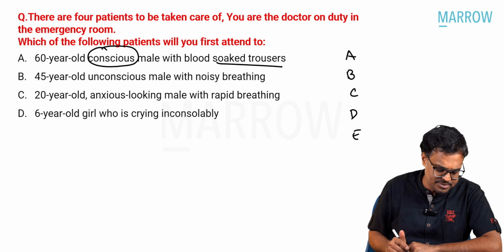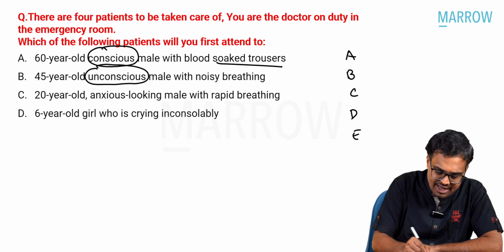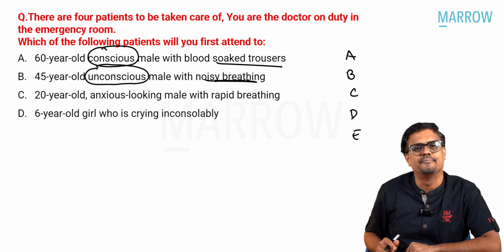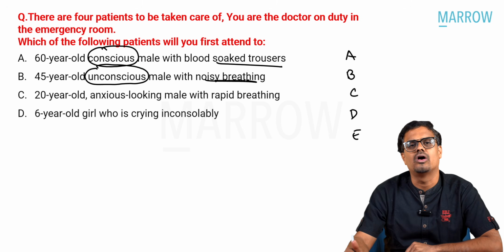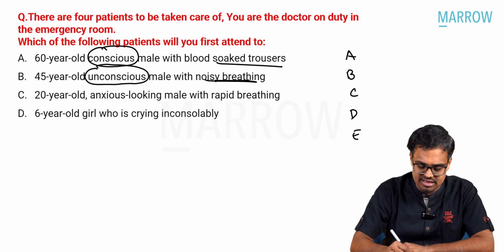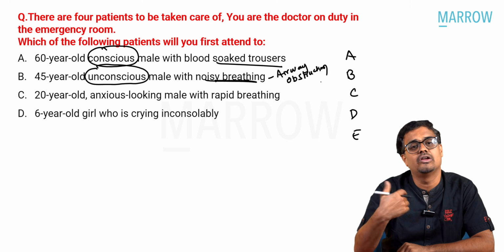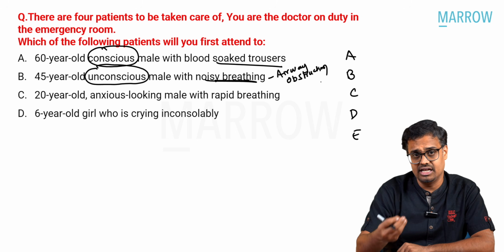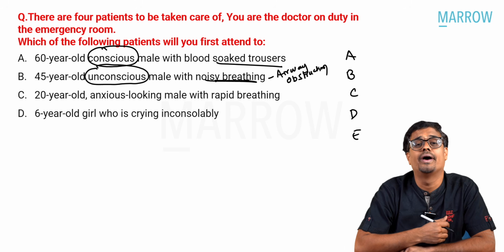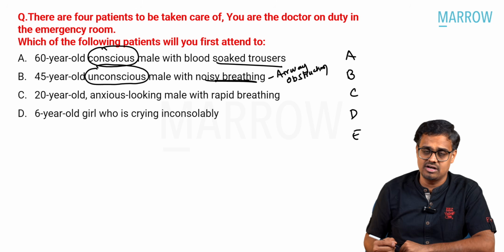Let us see the second option. A 45-year-old unconscious male with noisy breathing. So this is my utmost priority. The statement itself is telling you that there is some amount of airway obstruction. And if you are not treating airway obstruction on a priority basis, there is a huge chance that you might lose the patient. So priority is always airway only. Okay, let us see the third option also.